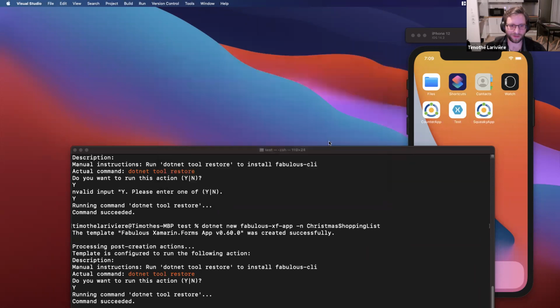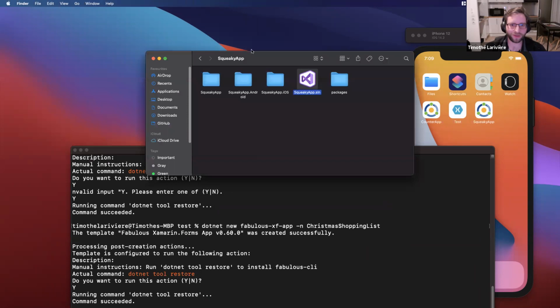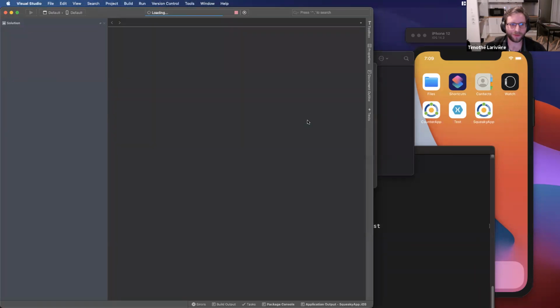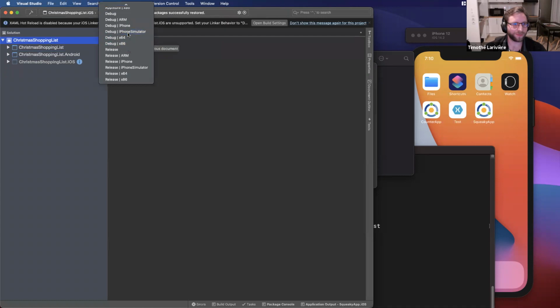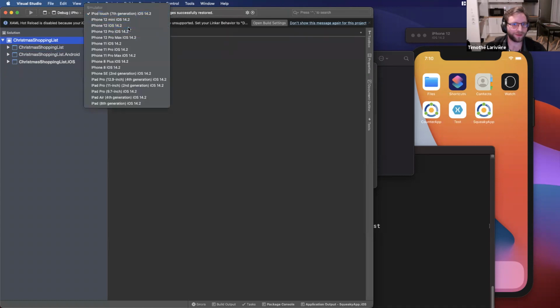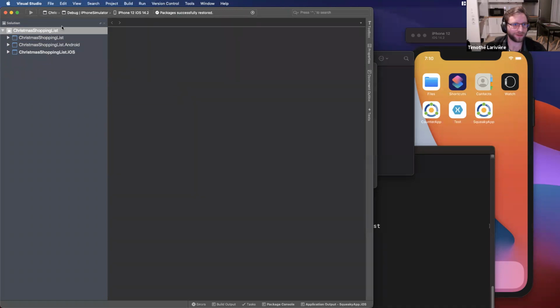Like before, it's bugged, so I will open it manually. Okay, so this time let's wait for it to restore the packages and let's switch to iOS. Okay, so like before, I will just start the application.